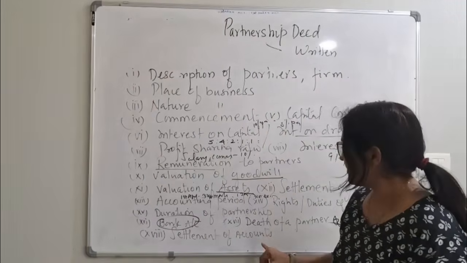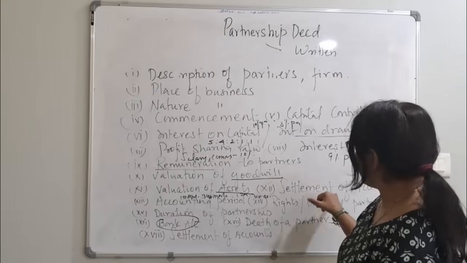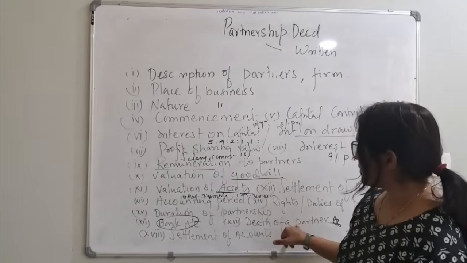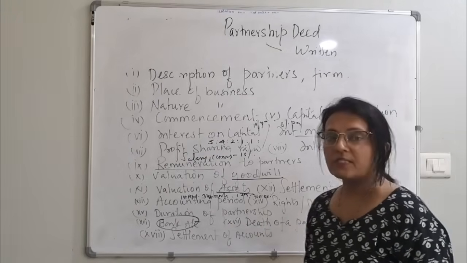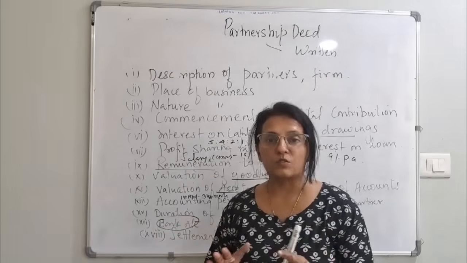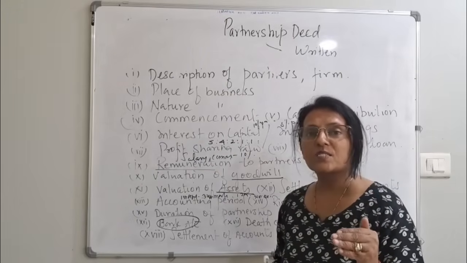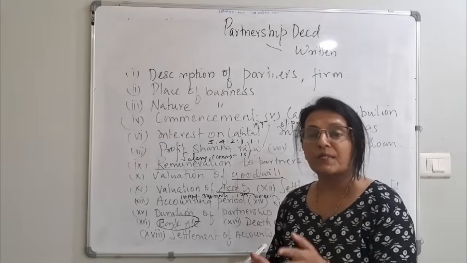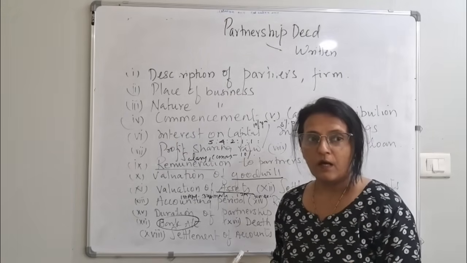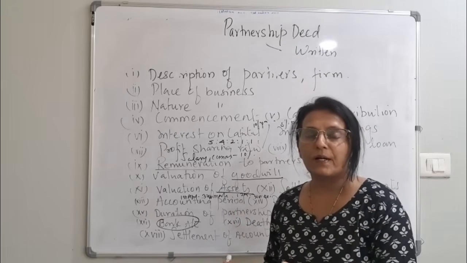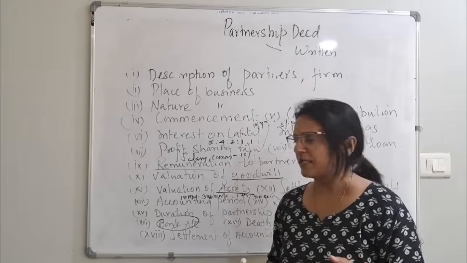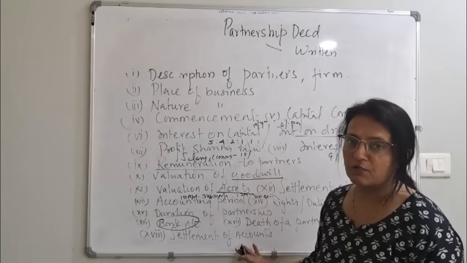Settlement of accounts. This I have already said. At the end of this, if there is any dissolution taking place, which means you are closing the firm, what will be the settlement? How will you settle the accounts? How much is to be paid to each partner? Whatever the amount of payment, everything will be mentioned in the settlement of accounts.